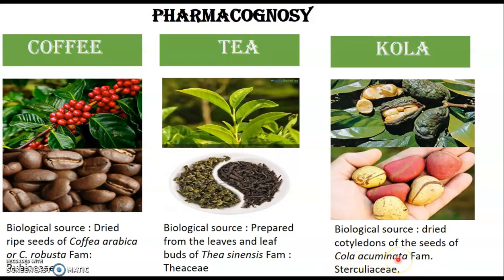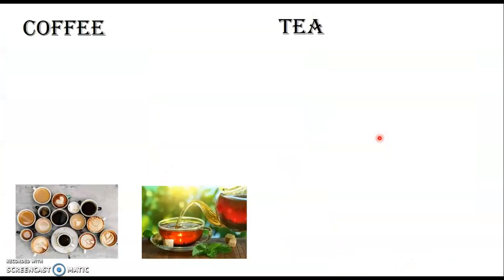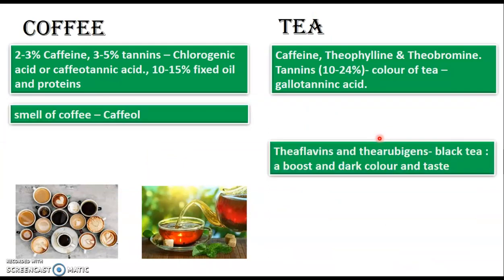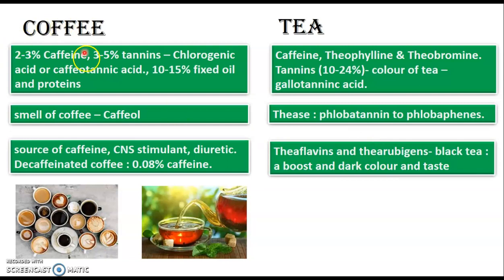Cola acuminata. Now let's see the phytochemistry of coffee, tea, and then further followed by cola. Here we have coffee. Coffee has the purine alkaloids. Be it coffee, tea or cola, they all have the purine alkaloid, which is caffeine. Caffeine is the purine alkaloid. Along with this purine alkaloid, what else is present?